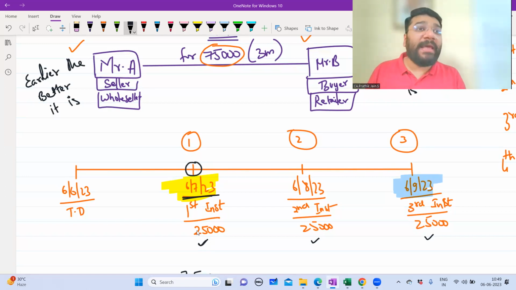Similarly, the buyer also would have made arrangements to arrange for the funds on 3 different dates. So which means what? Both of them have agreed for these 3 dates.